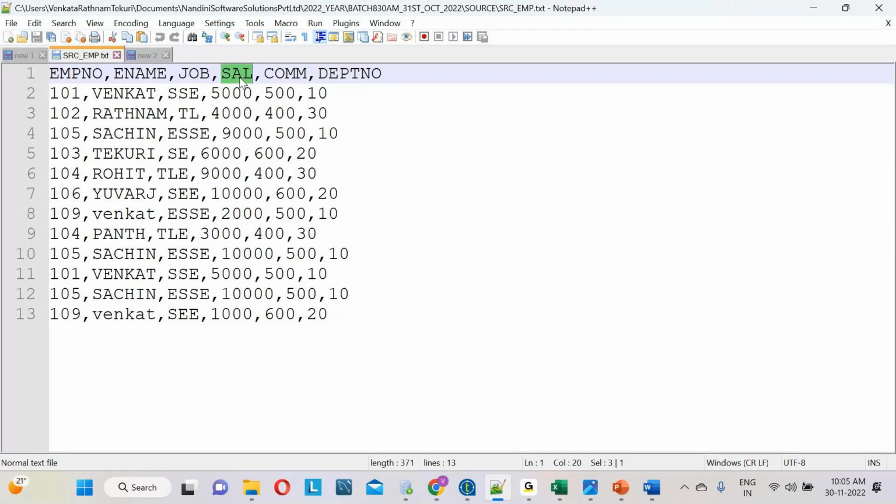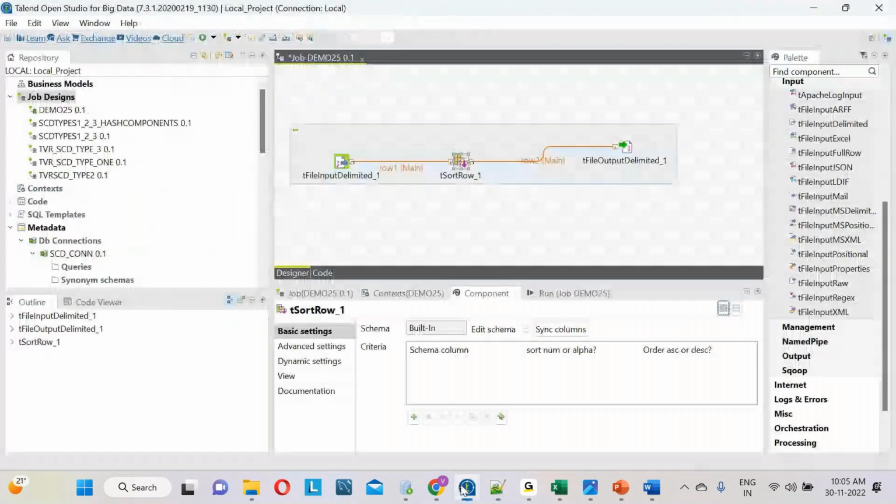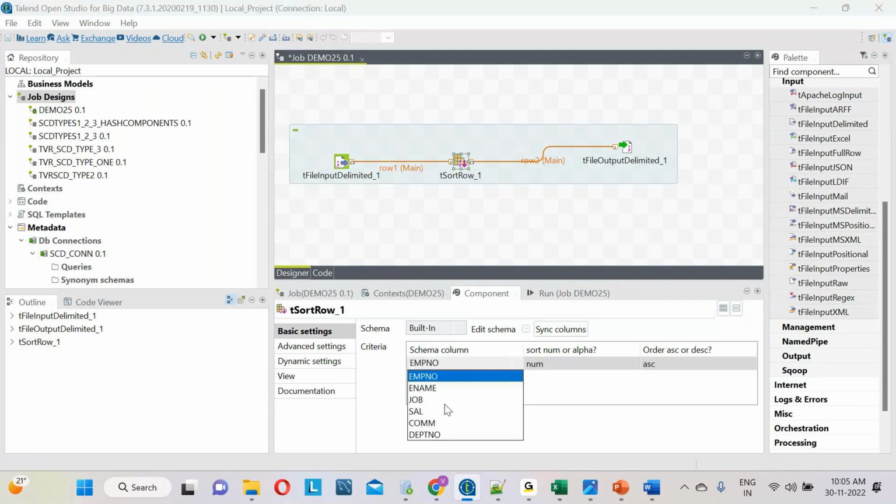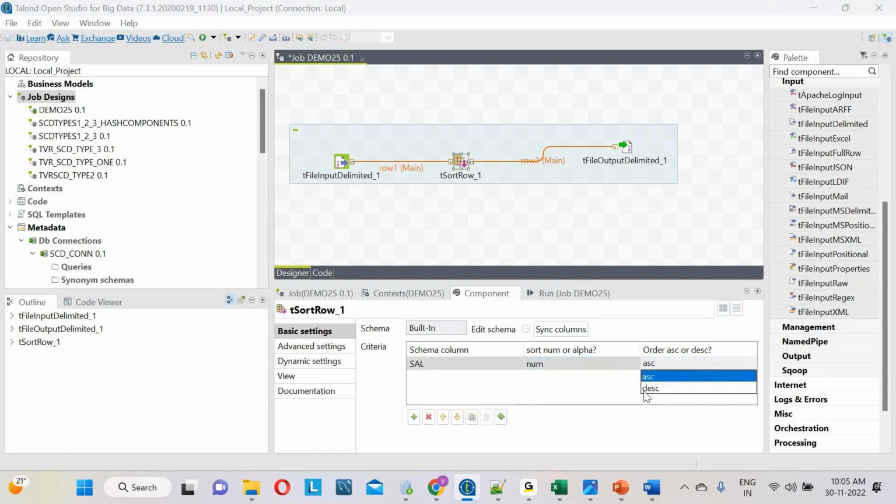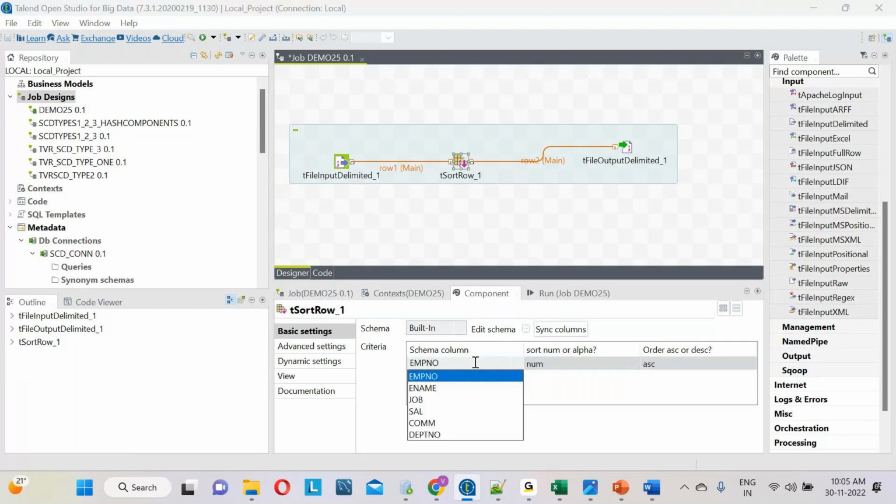To sort the data in descending order, in the criteria section, double click the tSortRow component. There is a plus symbol. Add the plus symbol, select the column name, which column I want to sort. I want to sort the salary column, and there is a descending order option. Let me select the descending order.